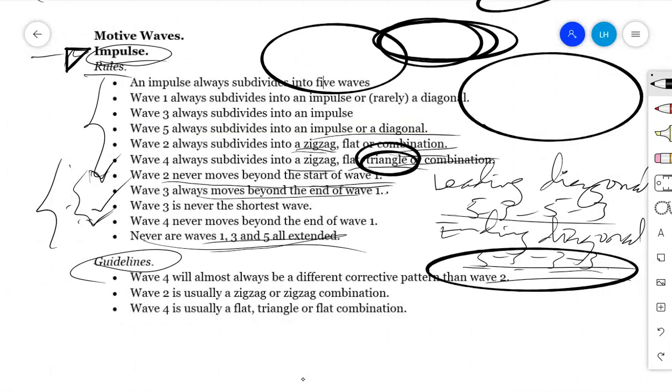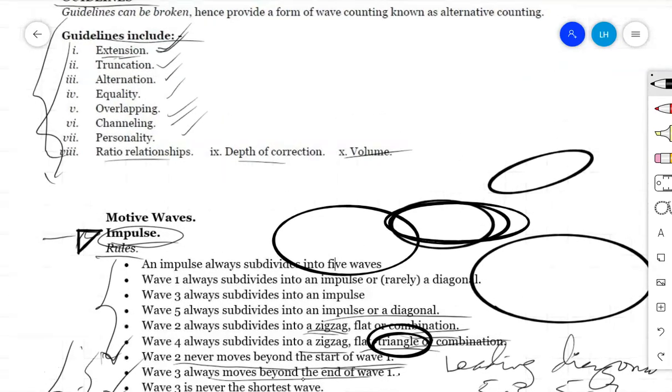Maybe we have the impulses, as we have discussed here. Then we will discuss market patterns like triangles. We'll discuss things like diagonals. Yes, we have the zigzag actually, and then we have diagonals as usual, and then we have the flats. All of these are what we call the major market structures or the major market patterns. Therefore, those guidelines, if it is extension, may apply differently based on which market pattern you are taking into consideration at a time. So we are through with this example.